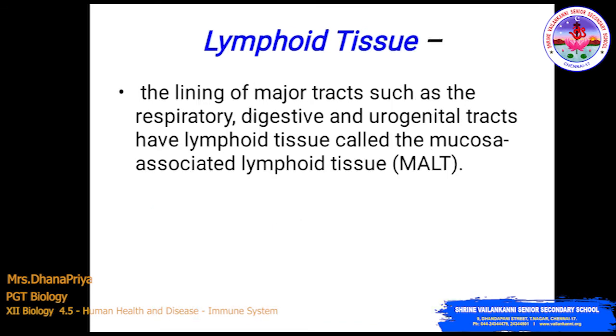Lymphoid tissue. The lining of major tracts such as the respiratory, digestive and urogenital tract have lymphoid tissues called mucosa associated lymphoid tissue. Okay, MALT. I repeat the point. The lining of major tracts such as the respiratory, digestive and urogenital tract have lymphoid tissue called mucosa associated lymphoid tissues.